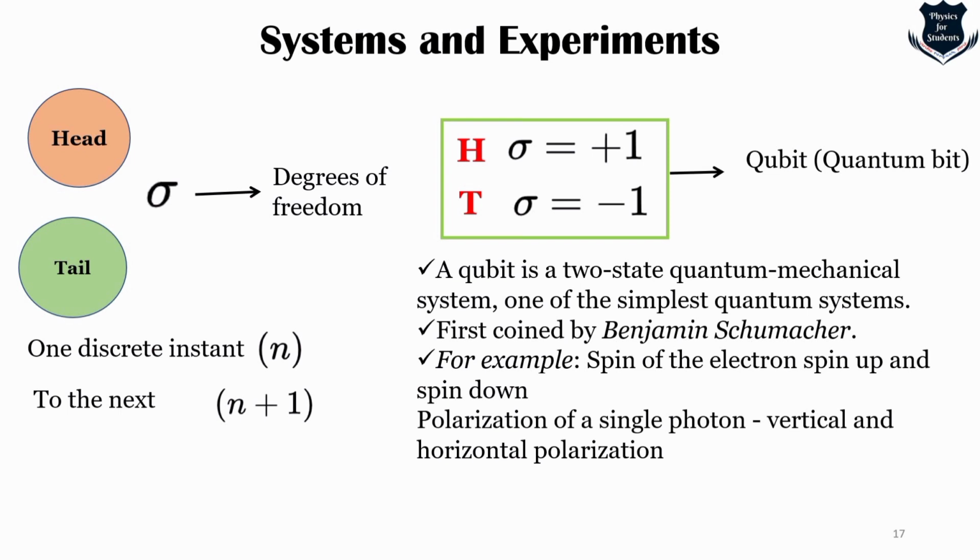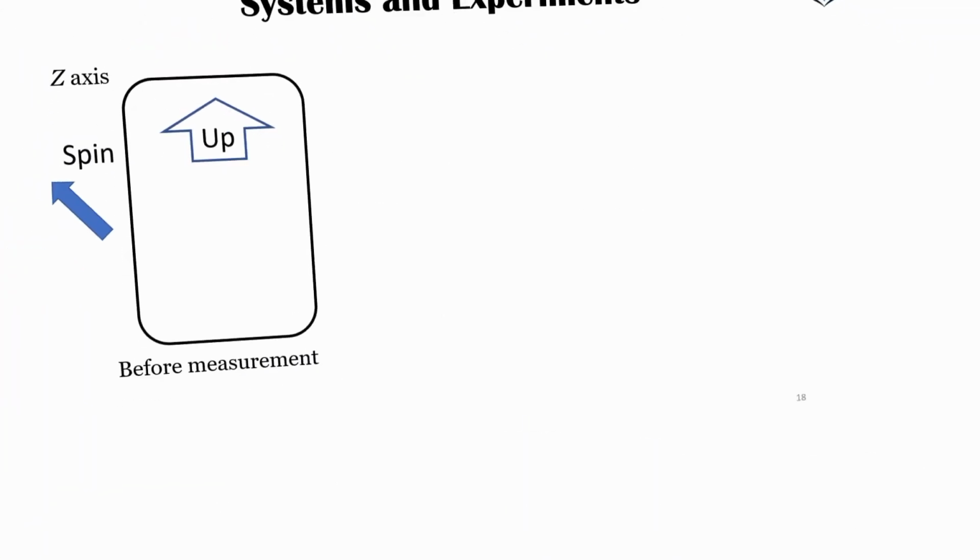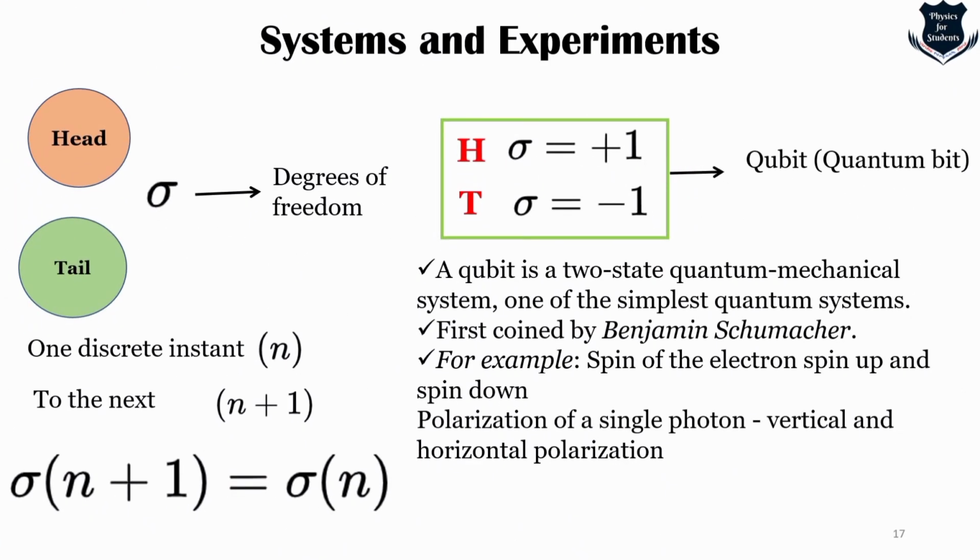So now if we take the discrete instant as n and the next as n+1, then definitely we can define this. So we can define it as this. Okay, so this is what we define as a qubit. And why do we define a qubit? Because we need a +1 and a -1.